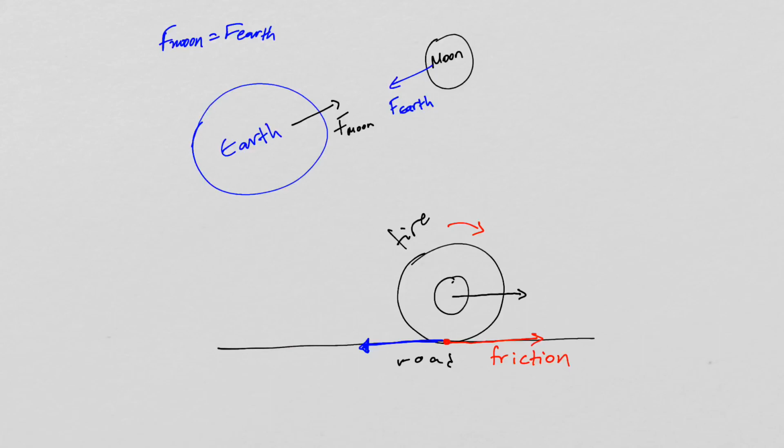Again, this is a minuscule force which is hard to measure, and for all practical purposes, we don't really need to consider it when we are explaining motion. But this is an example of an action and reaction pair of forces. And so with this, I will conclude the lecture on explaining motion.